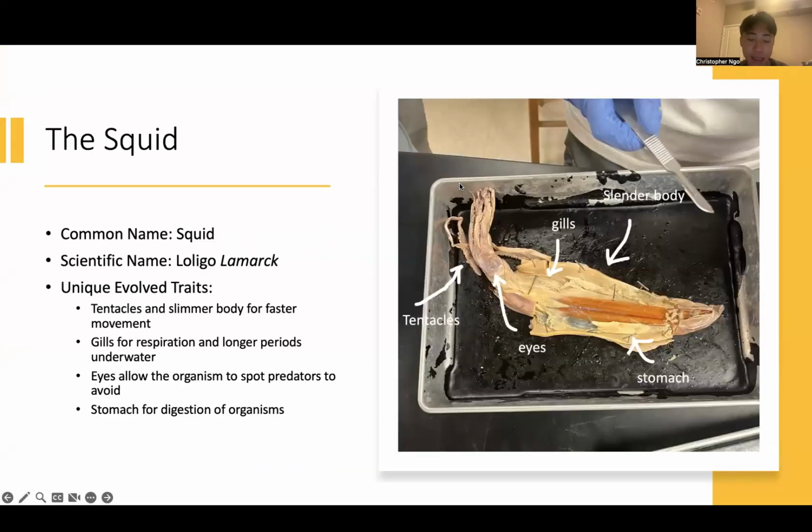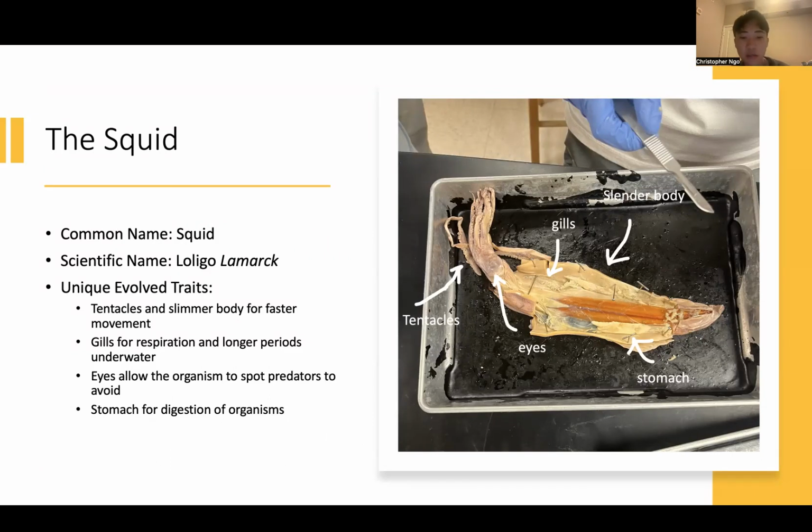So the organism that I decided was the squid, and the common name is squid, and the scientific name is Loligo lamarckii. And unique evolved traits, it has tentacles, and these allow it to grab its prey and allow it movement, and a slimmer body, which allows it to move faster in the water through jet propulsion.